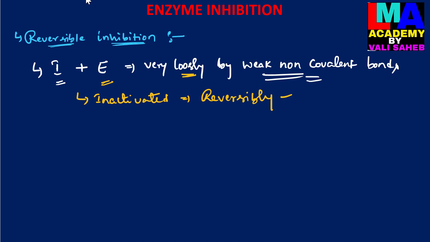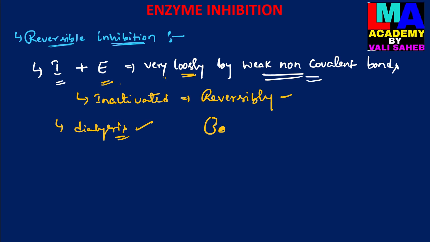The inhibitor can easily be separated from the active site of the enzyme by the dialysis process, because it binds very loosely through weak non-covalent interactions. So the enzyme is inactivated reversibly.